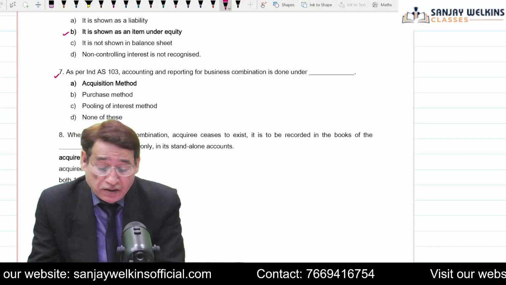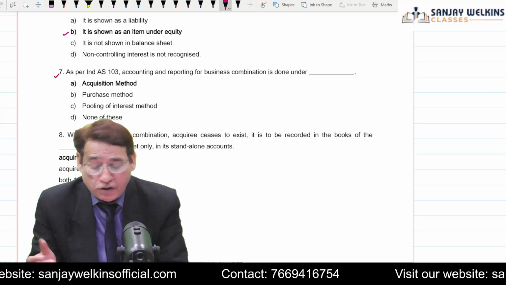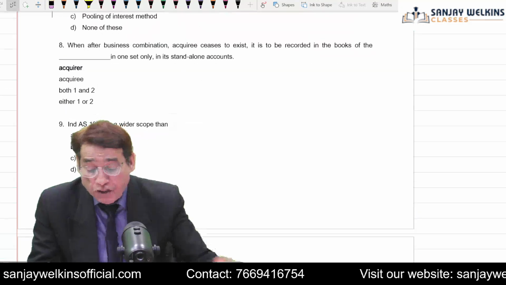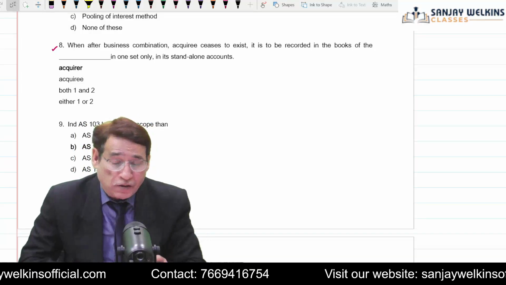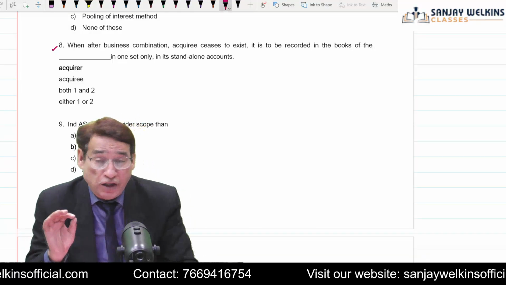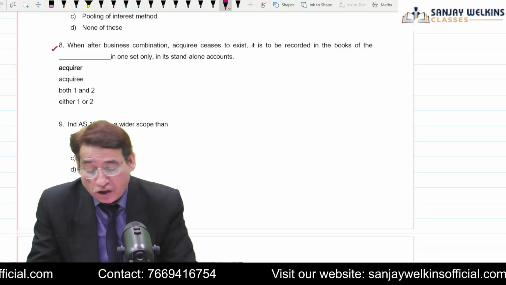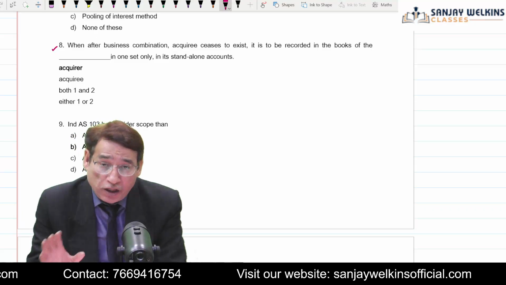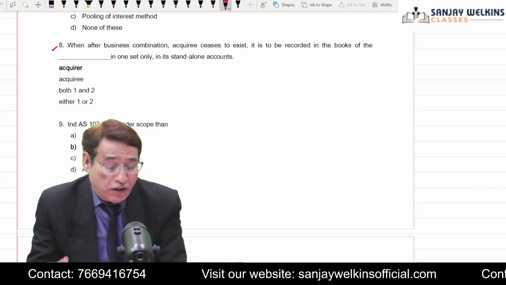As per Ind AS 103, accounting and reporting of the business combination is done as per acquisition method. No doubt about that. And pooling interest method is applied as per appendix, not as per Ind AS 103. It is applied as per appendix, which is attached to Ind AS 103. When after the business combination acquiree ceases to exist, it is to be recorded in the books in one set only. I have already told you so many times.